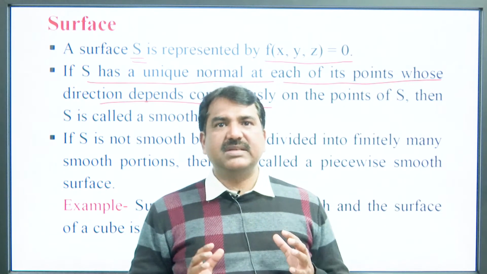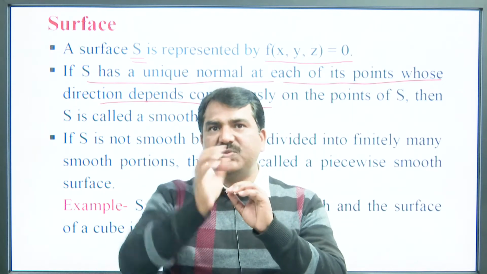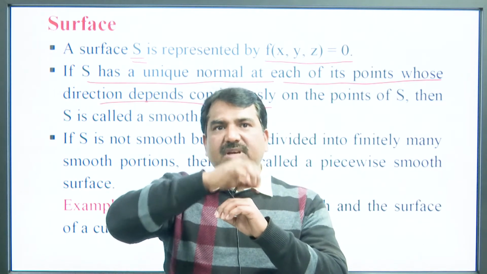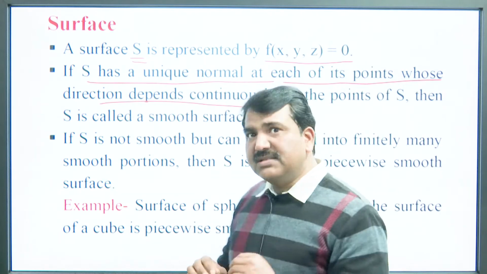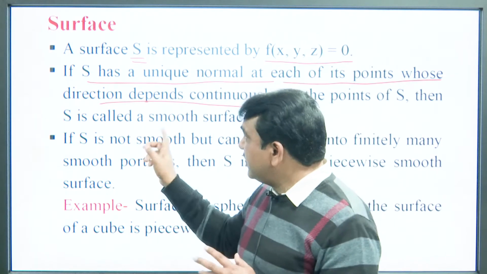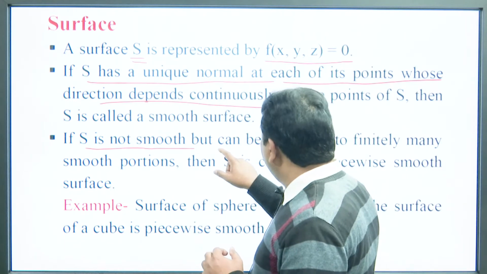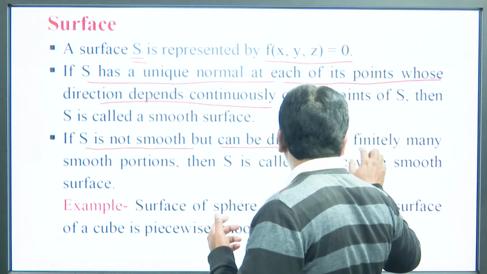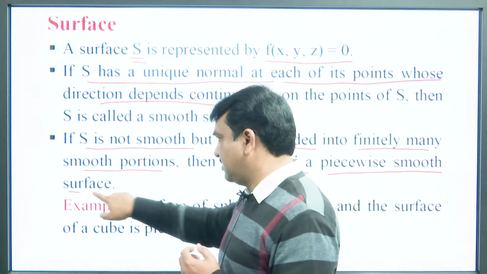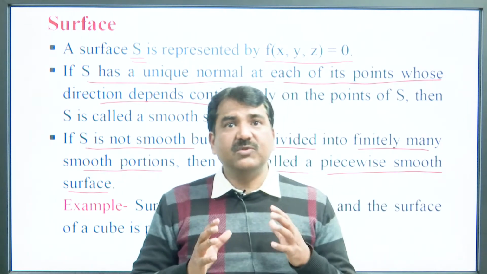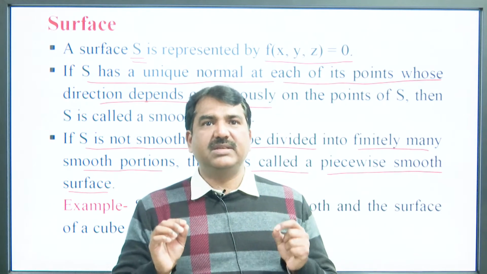So, for example, if we consider the sphere, then the surface of the sphere is a smooth surface, because at each point the normal is continuous and its direction depends continuously on the points of S. But if the surface is not smooth, but we can divide it into finitely many smooth portions, then the surface is known as a piecewise smooth surface.